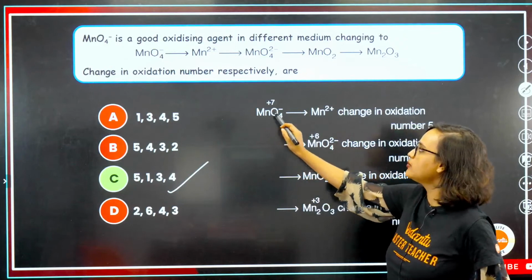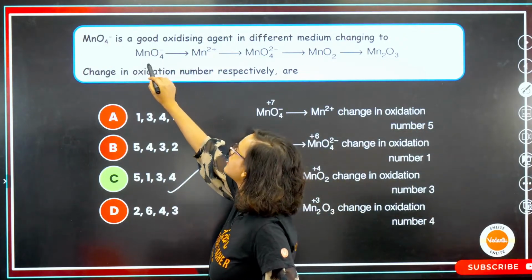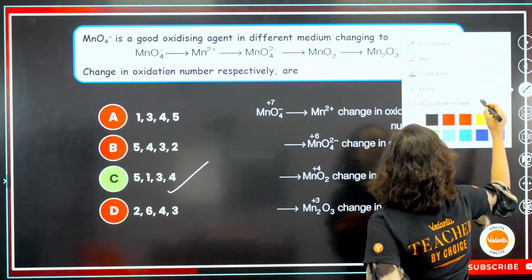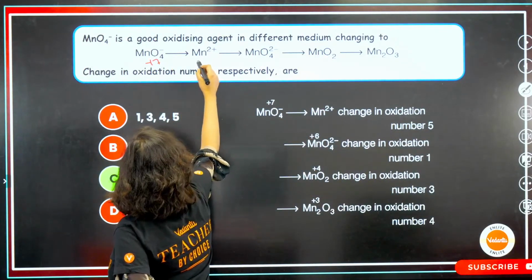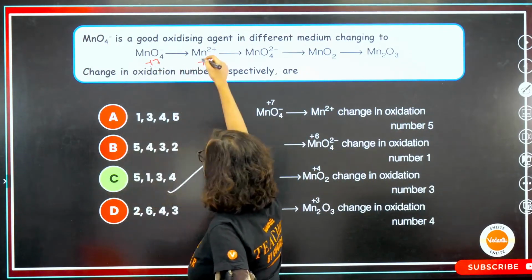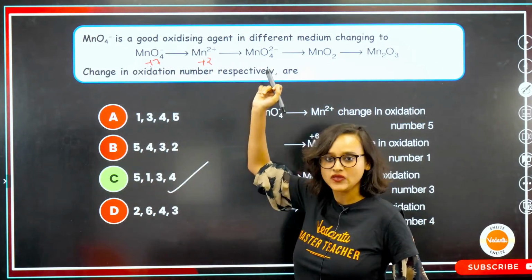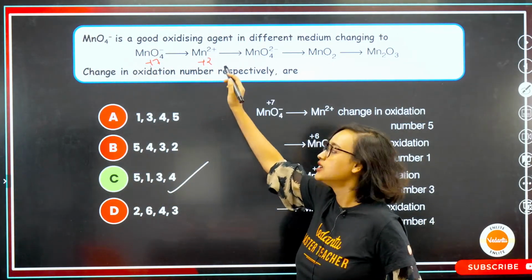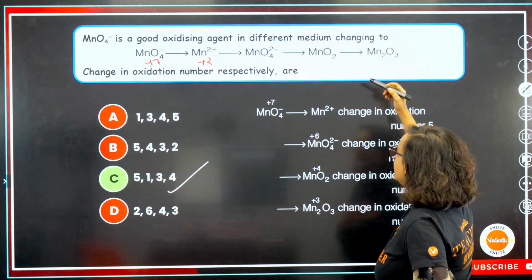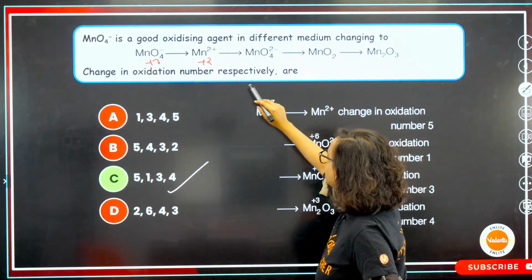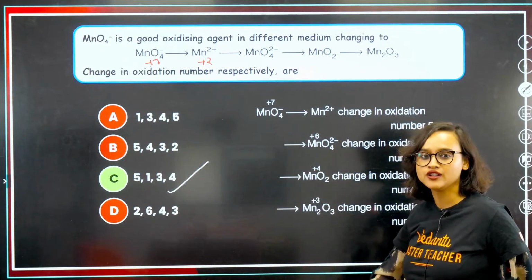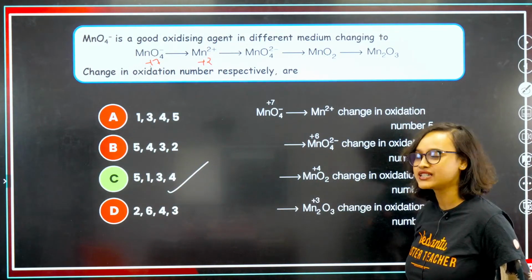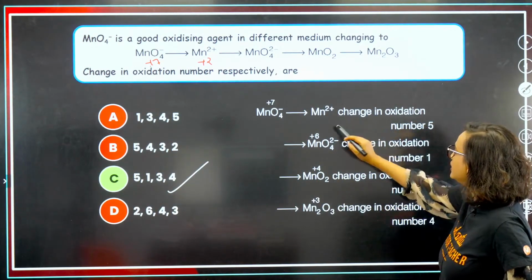See, MnO4-, the first one here, it is in +7 state. Am I right? Yes. Let me write it. Here, this is in +7 state. Okay, this is +2 state, obviously. So +7 to +2 is 5. Correct? Now, MnO4 2-, here, what is this? Do we see it? It is C, bacha.